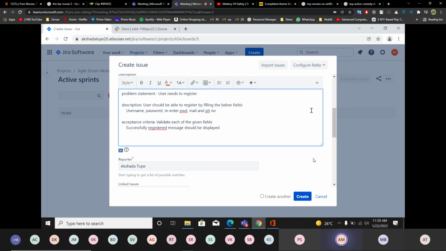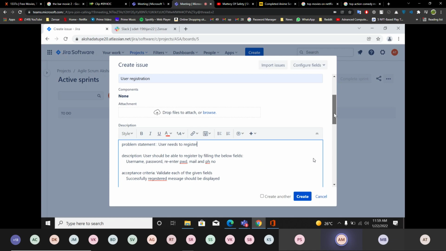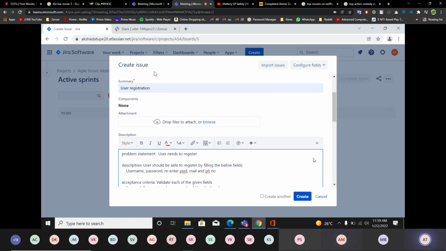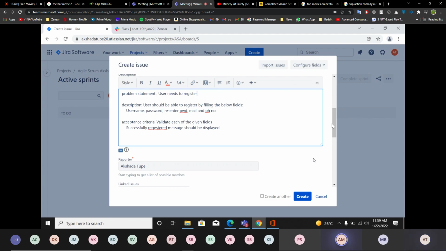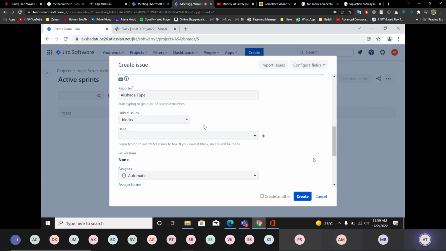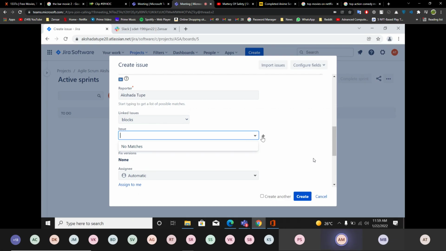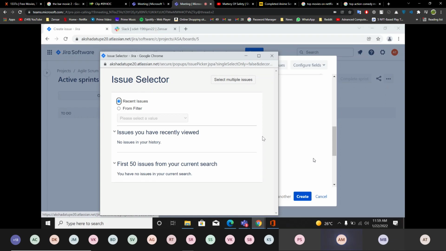But you can take it, no problem. No, I'm assigning this task, that is registration module, to someone. So the description will be this. Fine. So after this, click on plus sign. Position issue, leave it blank.